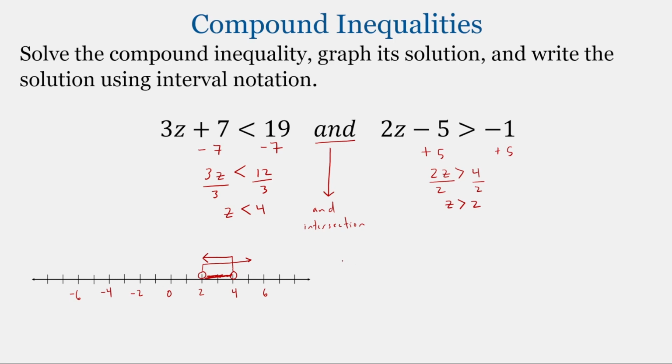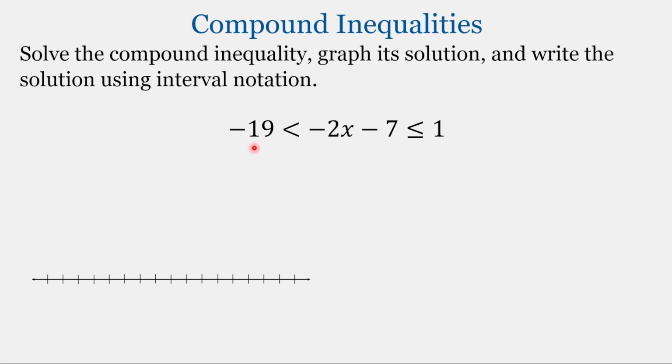In interval notation, since that boundary of 2 is not included, we're going to use an open parentheses, and then the number 2, comma, and then on the right we have the number 4, and it is also not included, so we'll use a closing parentheses. Neither 2 nor 4 are included. These are not solutions to this compound inequality. Parentheses are used to indicate that the boundaries are not included.